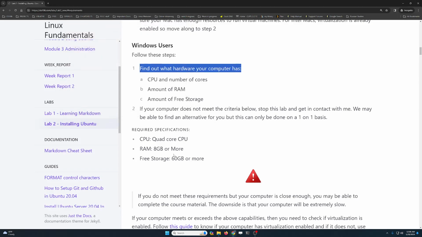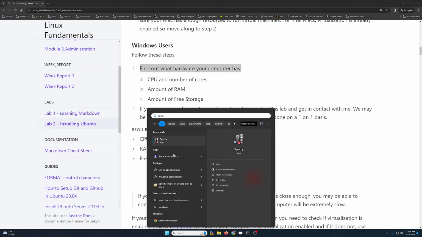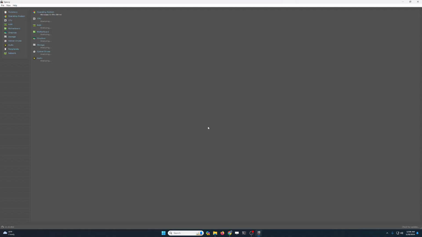You can also use an application called Speccy. I have it already installed. You can just find this application by Googling Speccy, and this is also going to give you a summary of your system hardware. Let me see if I can zoom in over here.